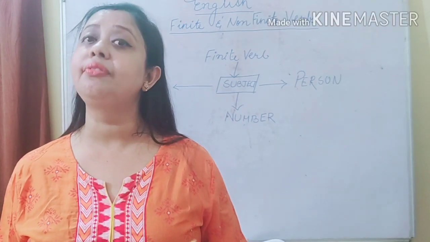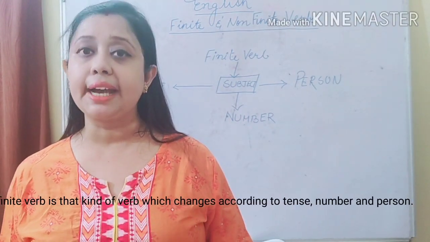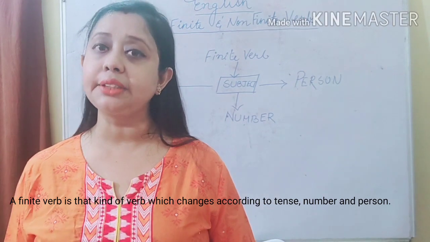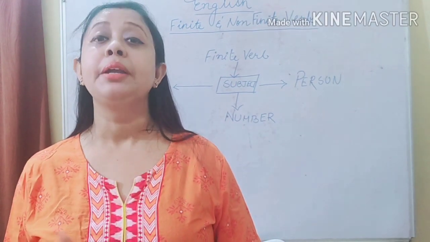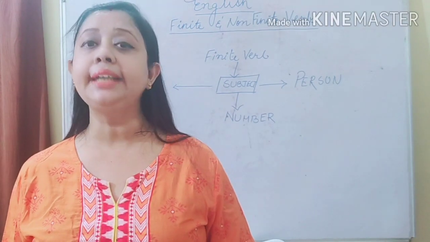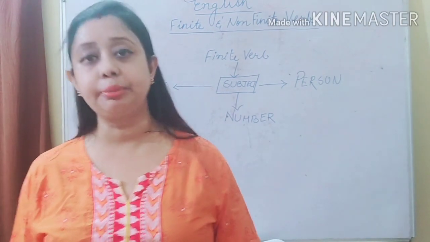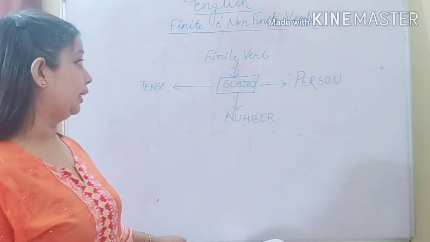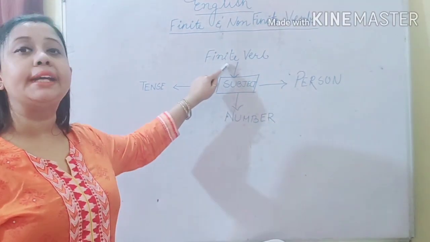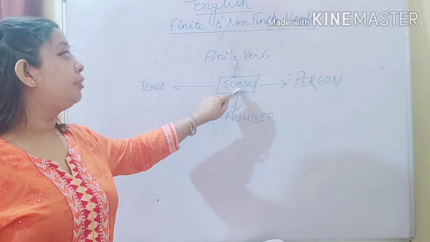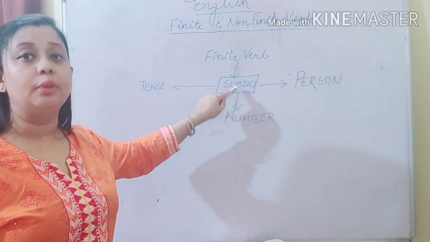Now what is a finite verb? A finite verb is that verb which changes according to the tense, number and person of the subject. You can see over here, I have drawn a structure where I wrote finite verb on the top. I have written subject in the center. Why?